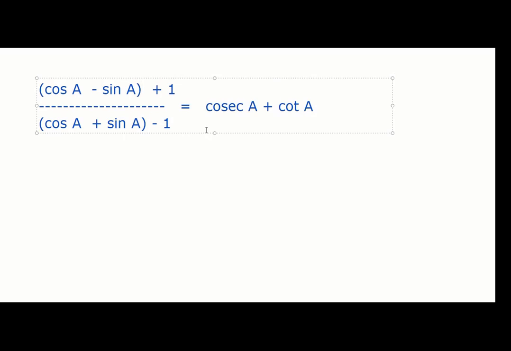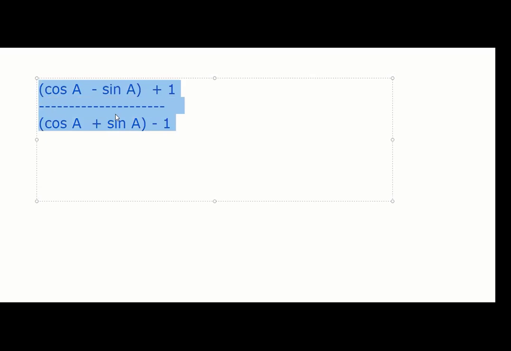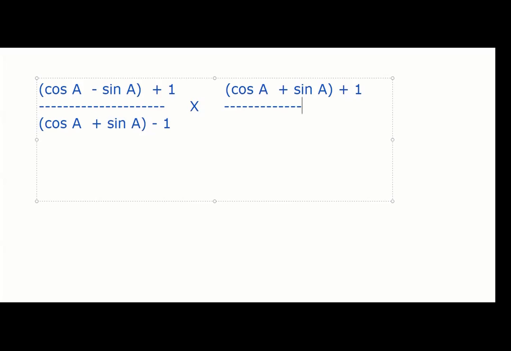So what we'll do now is, I'll remove this for a moment because it's easy to copy paste. We'll multiply this term with the reverse of this. Okay, Anvi? So I am multiplying this with (cos A plus sin A plus 1) by, let's say, I'm not sure it will work or not, but at least something will become simple. That's my hope.